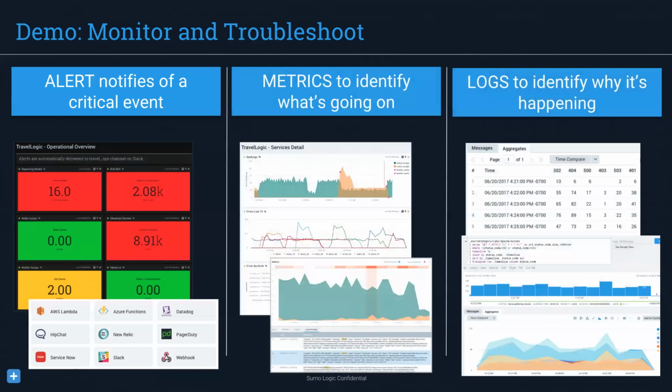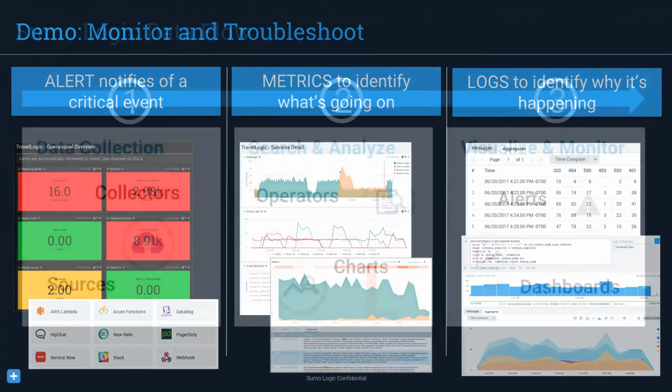And then I was going to say more importantly, but of equal importance, we were able to use the logs to identify why it was happening. And so we were able to take all of that and put it together and ultimately identify the issue. And so that's what I wanted to demonstrate right there. So let's go ahead. I want to show another couple slides here, and then we'll go back into some demonstrations.